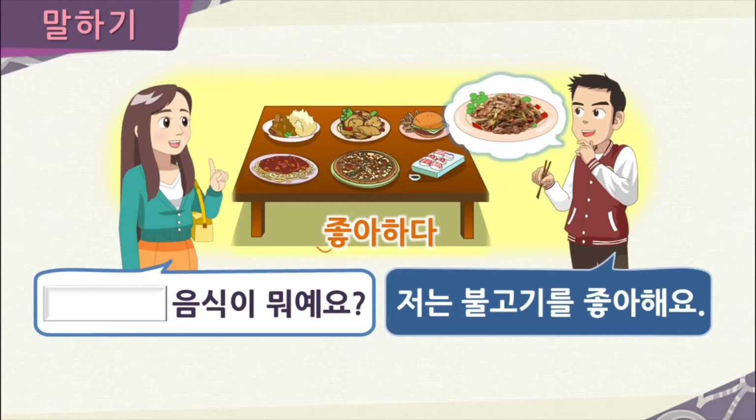You can see here, we have 좋아하다 or to like. So we're talking about food that he likes. Then, Haejin would ask Chunsu, 좋아하는 음식이 뭐예요? Or, what kind of food do you like? So Chunsu responds, as you can see, 저는 불고기를 좋아해요. Or that, I like 불고기. Now in Korean, we can say 준수가 좋아하는 음식은 불고기예요, which means the food that Chunsu likes is bulgogi.